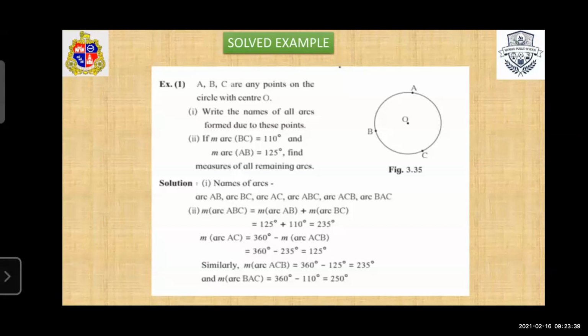Then we find major arc AC. Arc AC is equal to 360 minus 235, so 125. Similarly, you can also find ACB, by adding arc AC plus BC. Then also find BAC, which is AB plus AC. This way you can find the measure of arcs.